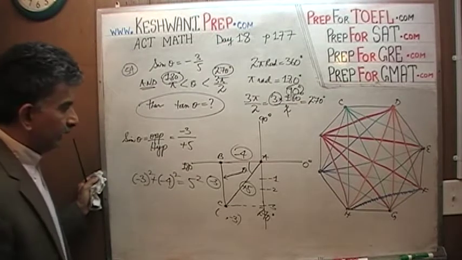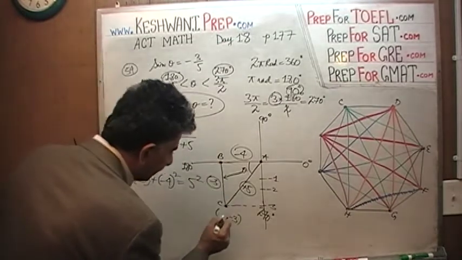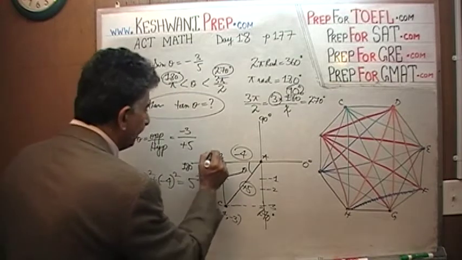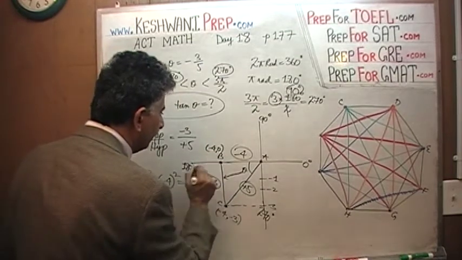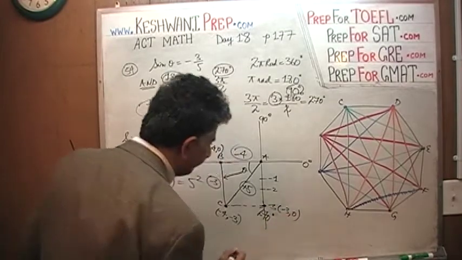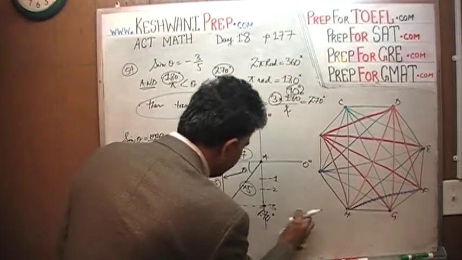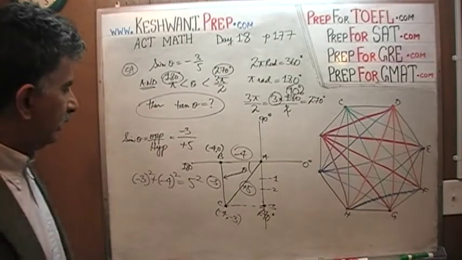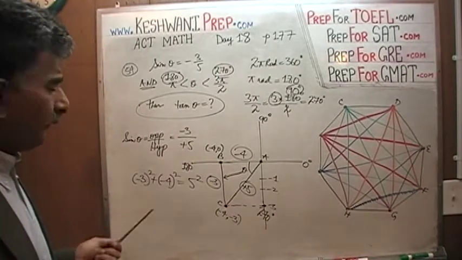In other words, the x-coordinate of this point, the point C here, is negative 4. This is negative 4 and 0. This point right here is, sorry, 0 and negative 3, that's the y-coordinate. But anyway, we don't need that. Let's finish it up, shall we?